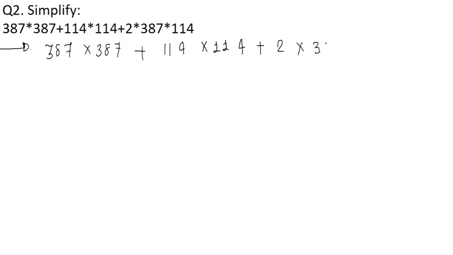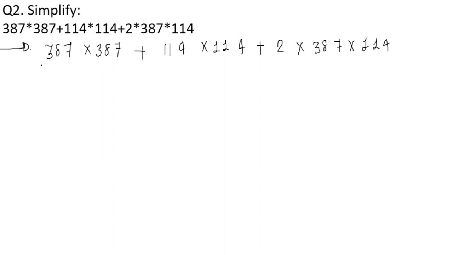This is again based upon a similar type. Okay, the same simplification process is used over here. Now the question is 387 into 387 plus 114 into 114 plus 2 into 387 into 114.